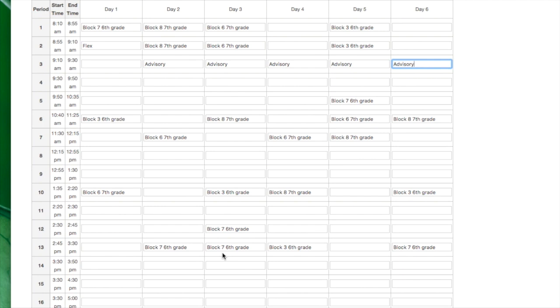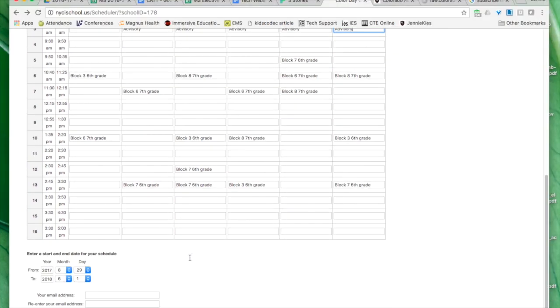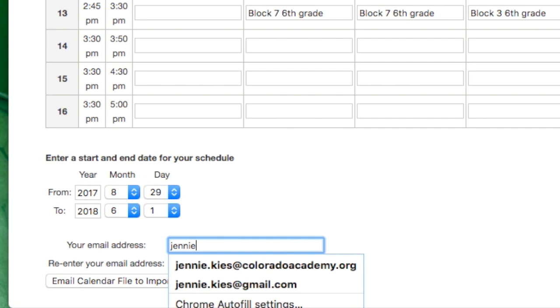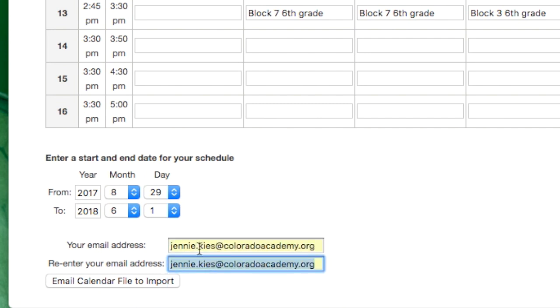And again, I just put in block 7, 6th grade, block 3, 6th grade, etc. You can obviously give these much more descriptive titles for yourself. Once you do have everything correct, you can scroll down. The start and end date for your schedule are defaulted to the school year, starting on 8/29 and ending next year on June 1st. Enter your email address into the spaces and then click on Email Calendar File to import.